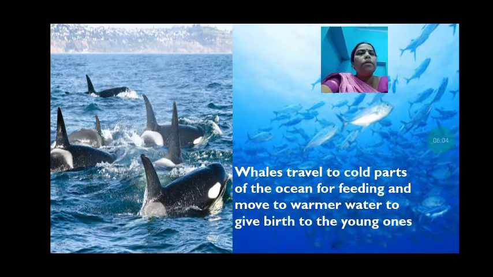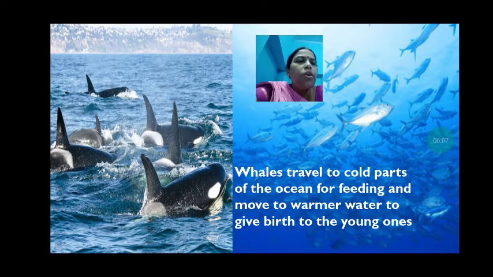Whales travel to cold parts of the ocean for feeding. So the whales go to the colder parts of the ocean to get food, and move to warmer water to give birth to their young ones, and then they come back to the warmer water. Why? To give birth to their young ones.